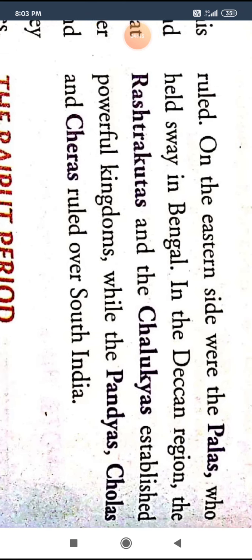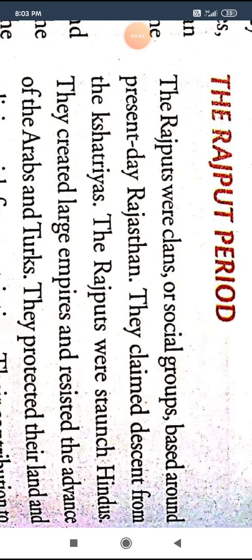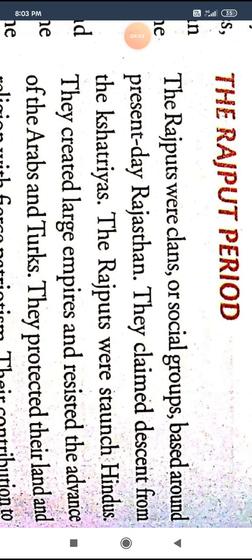Now the first one is the Rajput period. The Rajputs were clans, meaning small groups, based around present-day Rajasthan. They claimed descent, meaning they were the children, of the Kshatriyas.